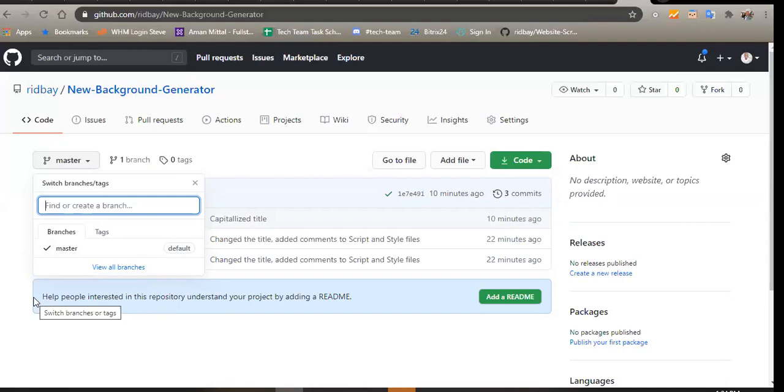So once a team is ready to go public with a new version of their products, they push their code to the master branch. As they work on new features, they can create other branches where they can test and make modifications. And when they are ready to go public, they merge those changes into master branch.